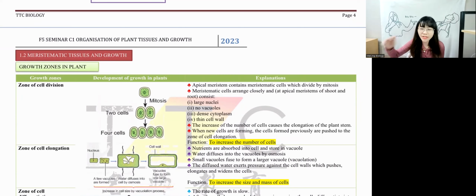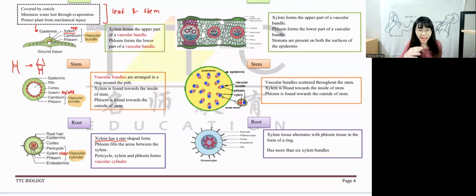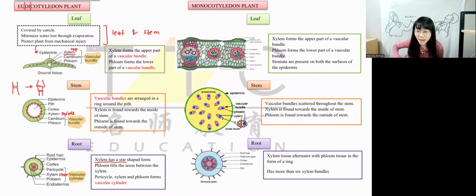Okay, and then for monocot, we also have leaf, stem, and root. So the location is still the same. The top is xylem, inside is still xylem, and for root, there's no star shape, but they have a ring shape. So this is the xylem, phloem, and the vascular bundle. Anyone has question on page 4 that you want to ask? Remember, we have to know the xylem and phloem location.